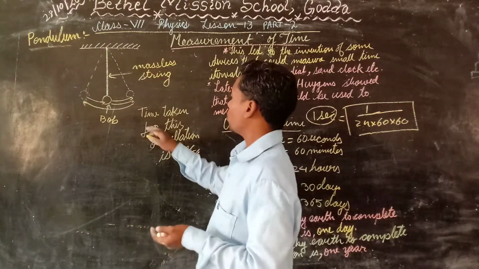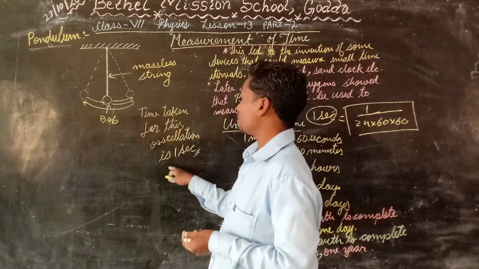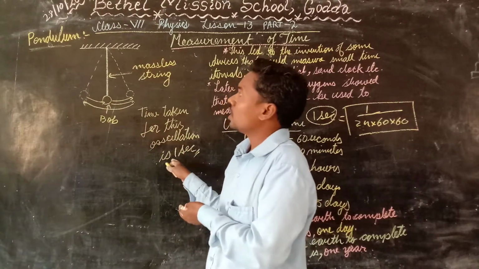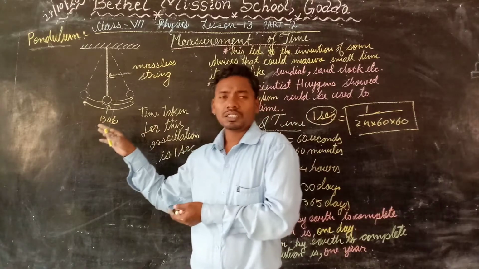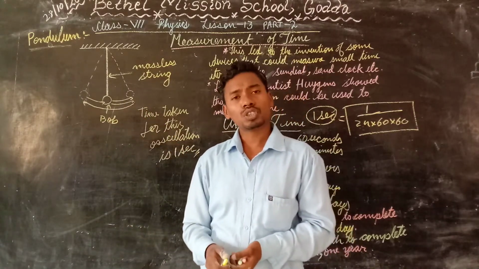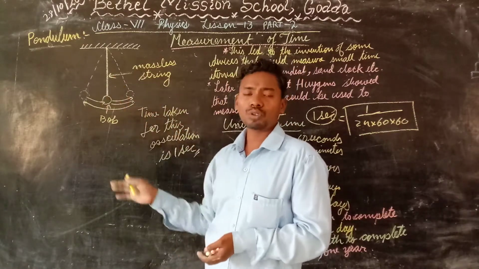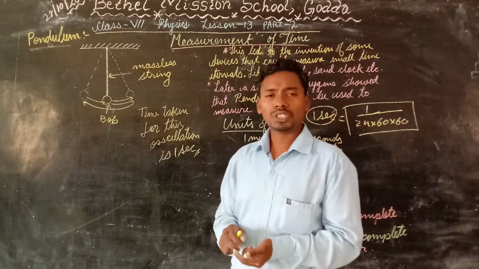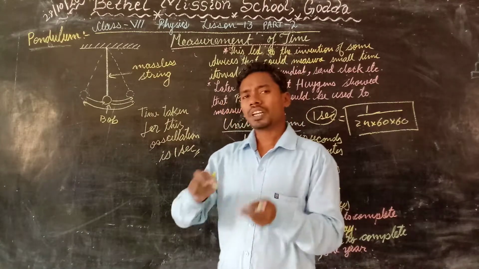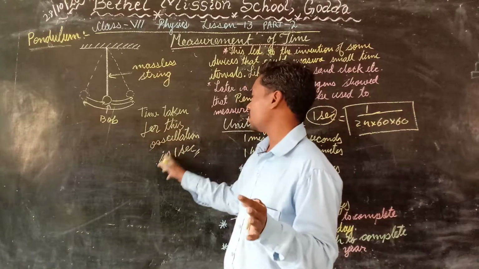So if the time taken for this oscillation is 1 second, this device can be used as a watch clock. In this way, the pendulum can also be used for measurement of time. But it is not always that the time taken for one oscillation is 1 second.